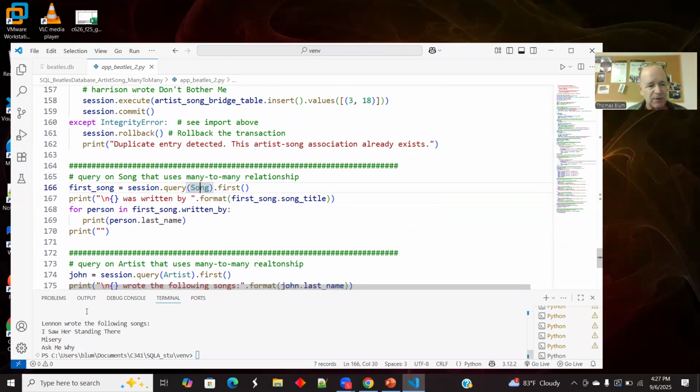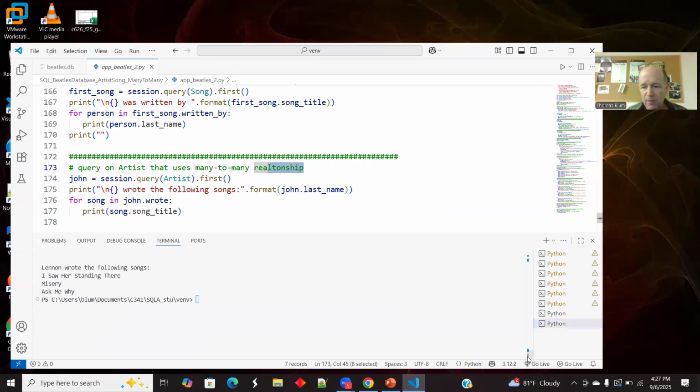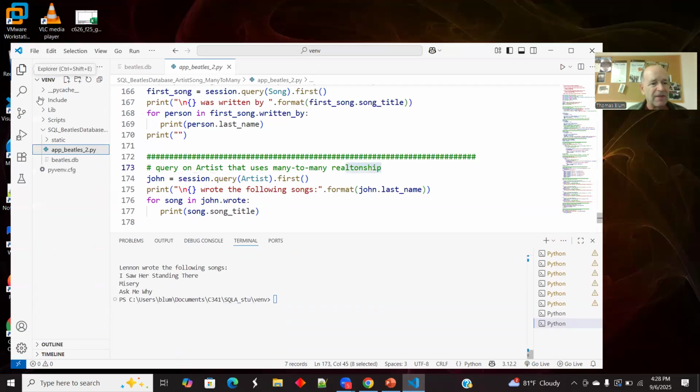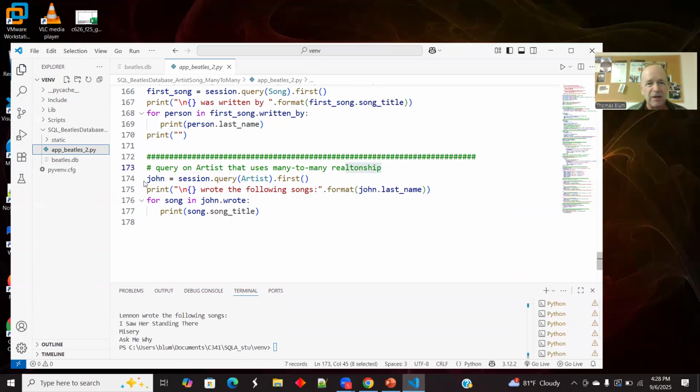And we'll see that it was written by Lennon and McCartney, this for the first song. And another query, this time starting with the artist, that also uses the relationship, though I can't spell relationship. And so that's the result there. Okay, but the main thing, I've had that before and talked about that before. This is more about the uniqueness constraint.